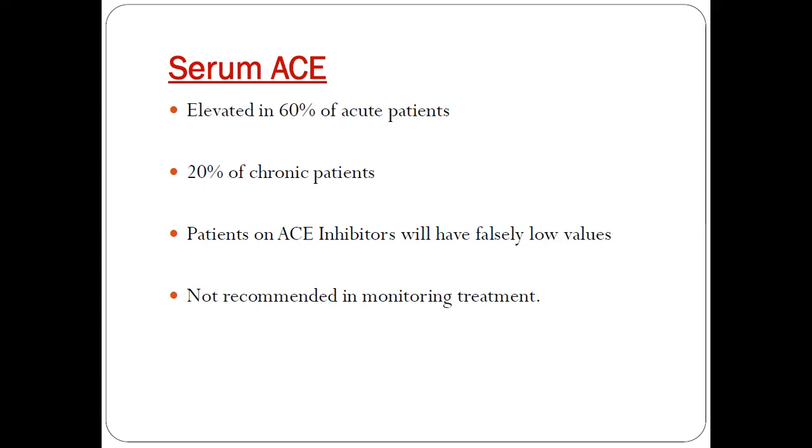And this gallium scan is not done nowadays. And what are the other new markers that are being used in sarcoidosis? They are serum amyloid A protein as well as soluble interleukin 2 receptor.